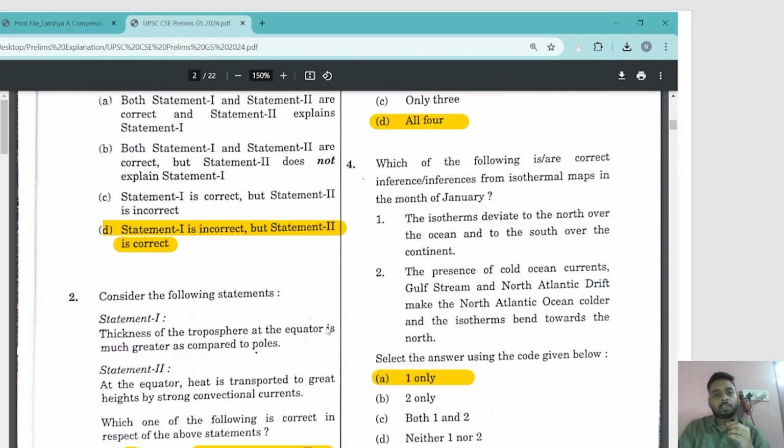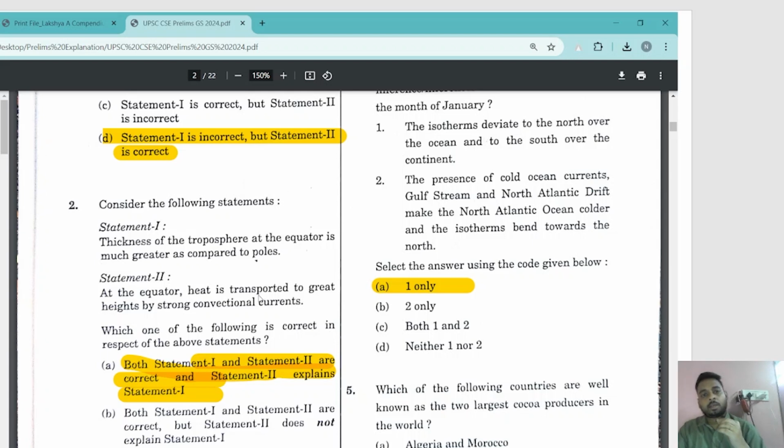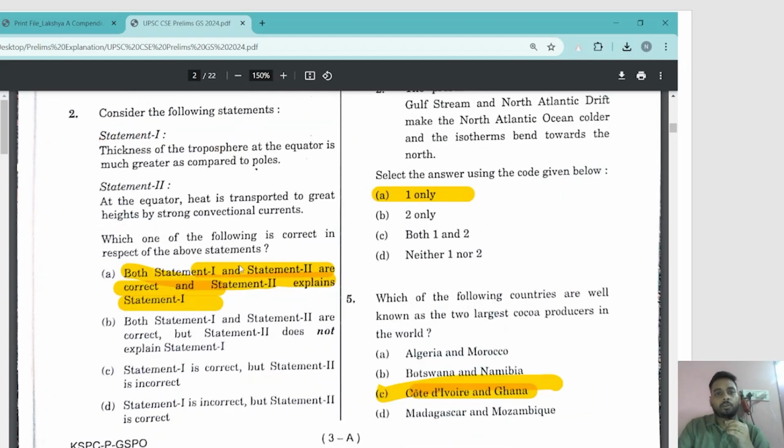Okay, let's move to the second question. The second question is again related to geography. It says that the thickness of the troposphere at the equator is much greater as compared to the poles. Okay, fine. The second statement says at the equator, heat is transported to great heights by strong convectional currents. See, this is again related to the heating of the atmosphere as well as the layers of the atmosphere. Okay, so we'll also consider this.